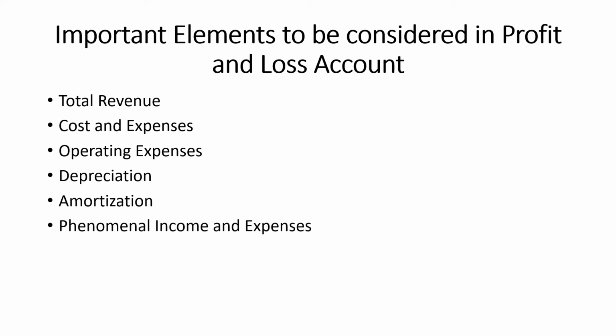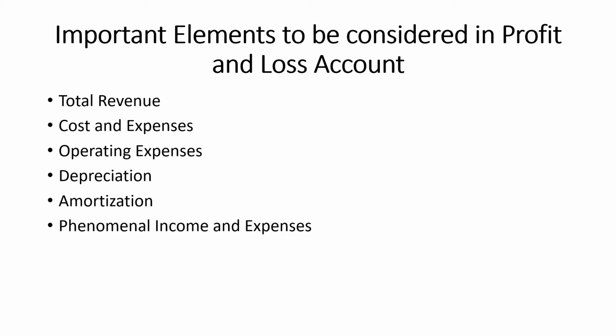Amortization refers to the process of writing off an asset over a specific period of time. Like depreciation, amortization is also recognized as an expense, and the only difference between depreciation and amortization is that depreciation is for tangible assets. Here, what is meant by a tangible asset? A tangible asset is an asset which we can see, which we can touch and which we can feel.